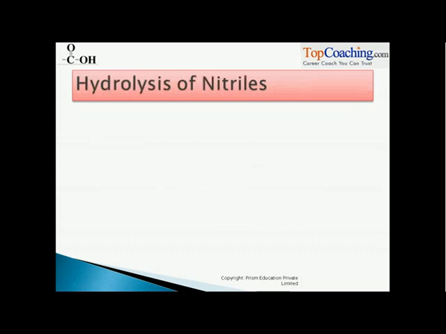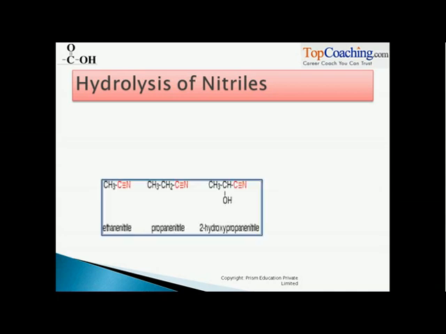Nitriles are also a very important compound when preparation of carboxylic acids is concerned, right? Hydrolysis of nitriles leads to carboxylic acids. Let us see what I mean by this hydrolysis. First of all, what are nitriles? Do you see those compounds? A normal hydrocarbon with a CN bonded to it, right? So the hydrocarbons